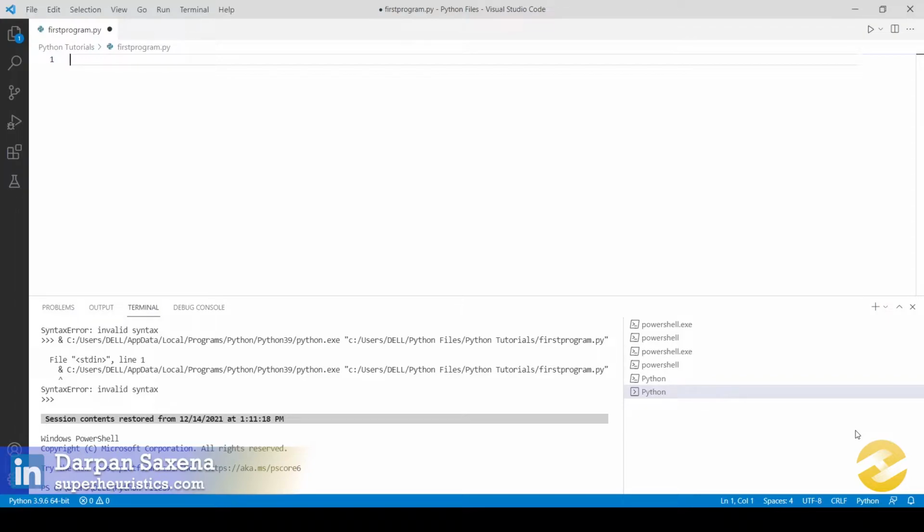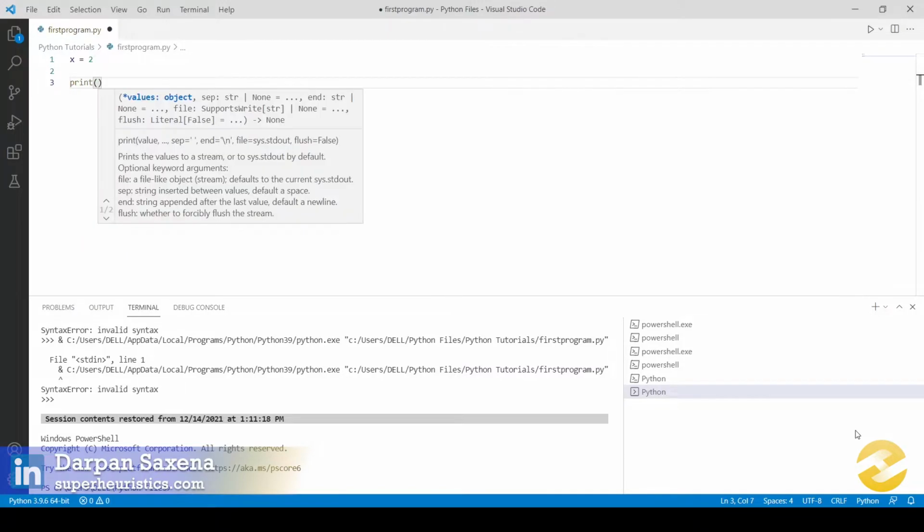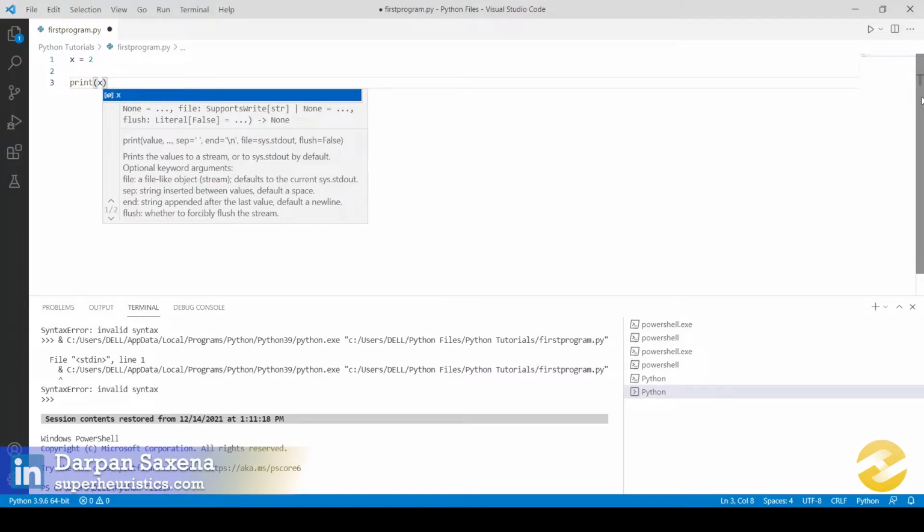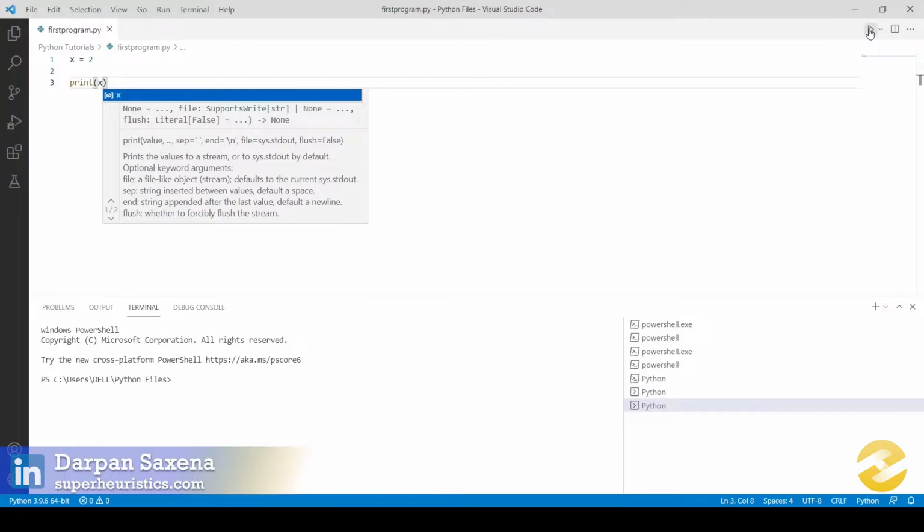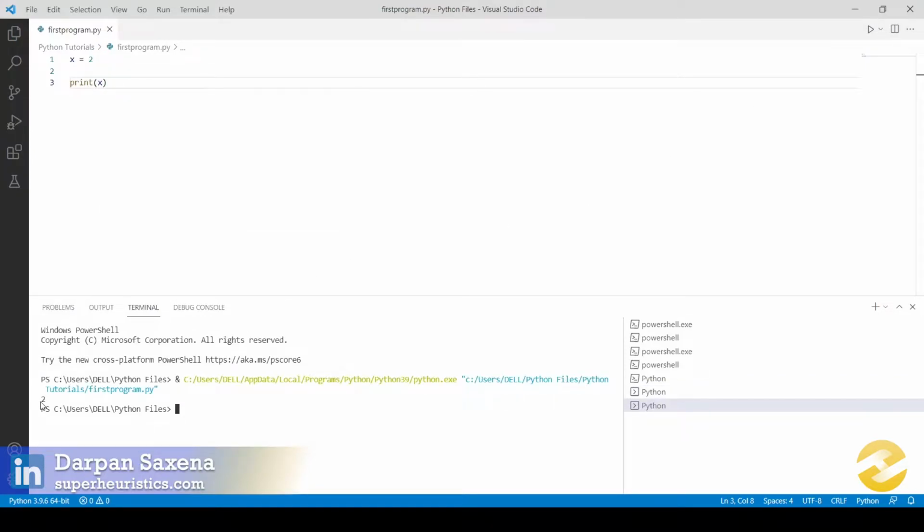Now, here is the thing. I would be writing something as x is equal to 2. So I have assigned the value of 2, which is an integer, to x. Now, suppose I go ahead and say print x. And if I run this, my output has to be 2, which is right here. That's great.